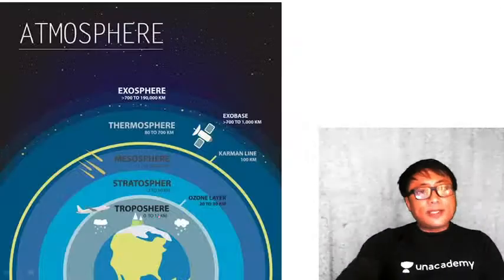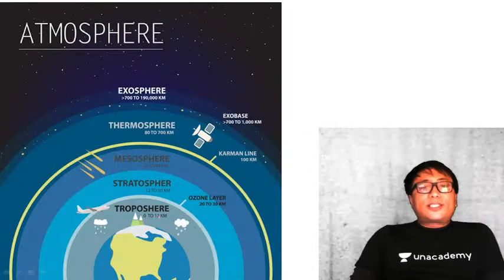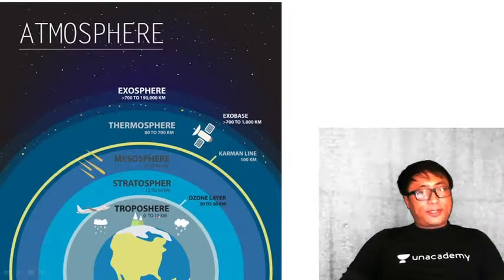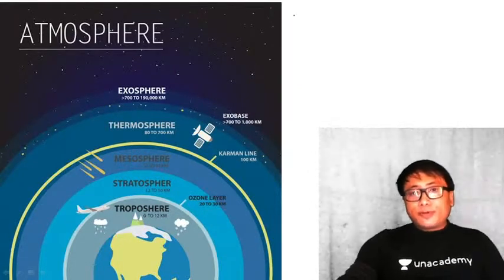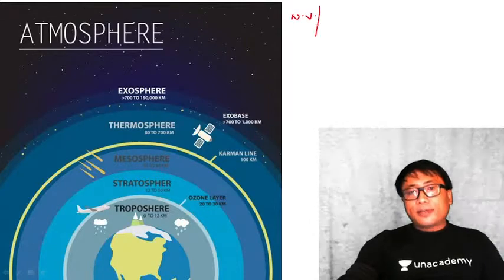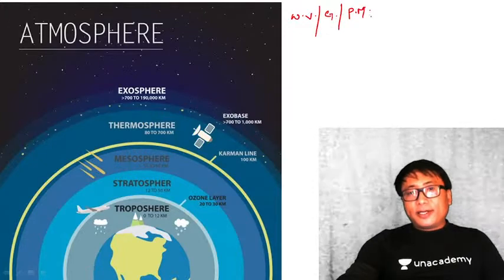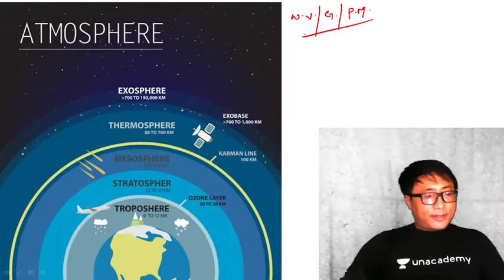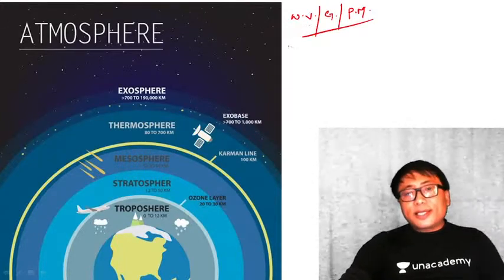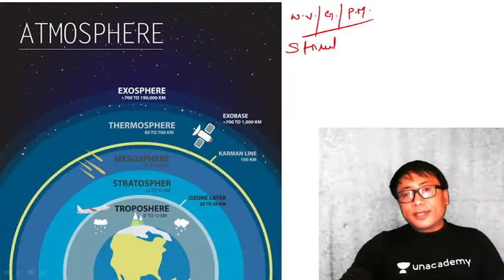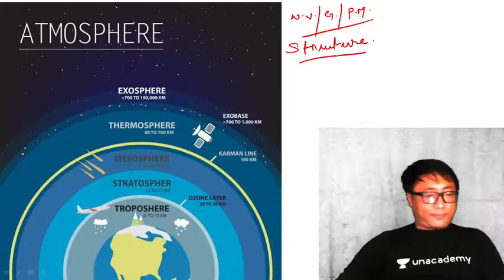Clear? Let us quickly go into the structure of this atmosphere. Atmosphere composition we know: water vapor and gases and particulate matter. This is the composition. Now, the second point is, what is the structure of the atmosphere?